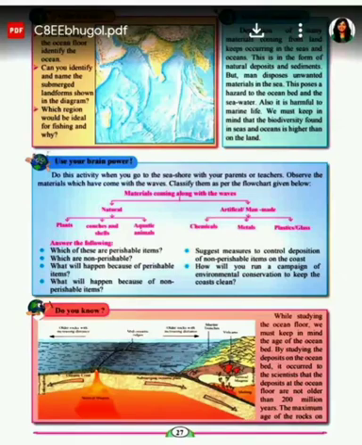Now use your brain power. There are materials coming along with the waves, right? One is natural and one is man-made. Among the natural ones, there are plants and certain objects given, and among the artificial ones, they have given metals, plastic, glass, etc. Now you have to answer a few questions, like which of these are perishable items, and among the natural and the man-made ones, which are perishable and which are non-perishable.